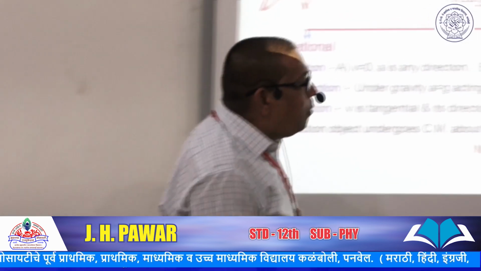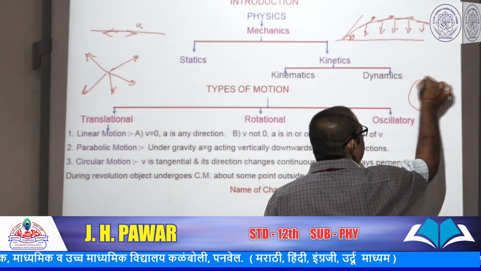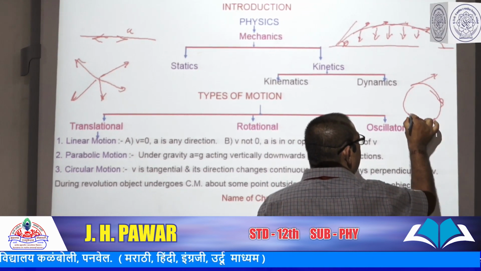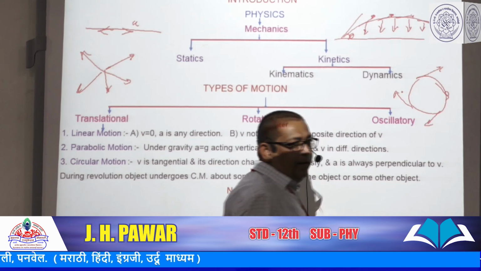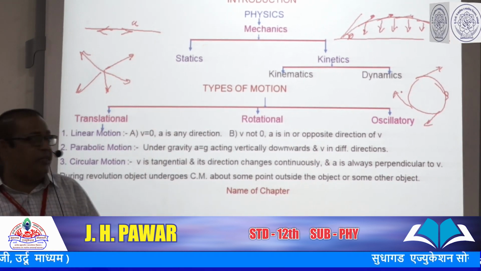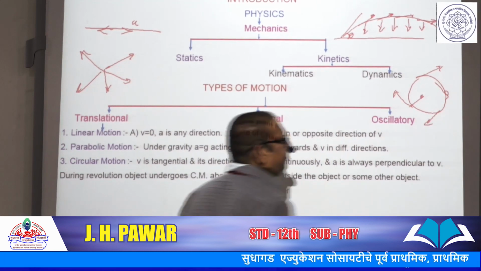When a body or object performs circular motion, look at the things. The velocity of the object is always tangent to the circle, and the acceleration acting on it is the centripetal acceleration, acting toward the center of the circle.